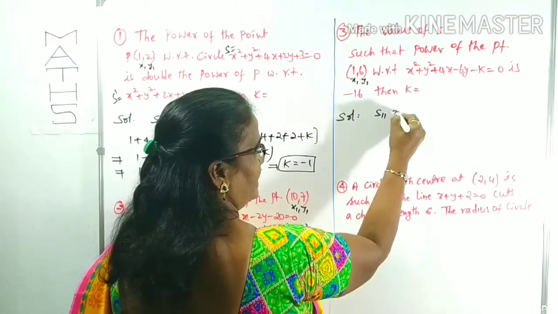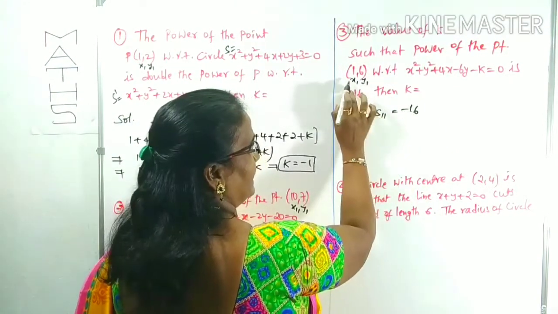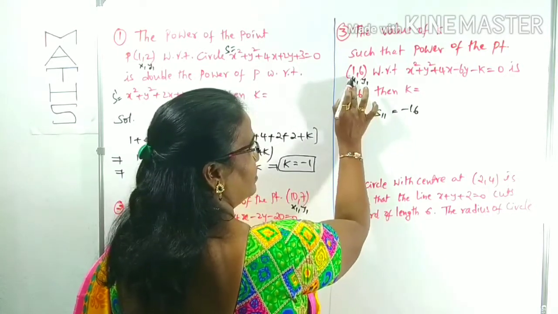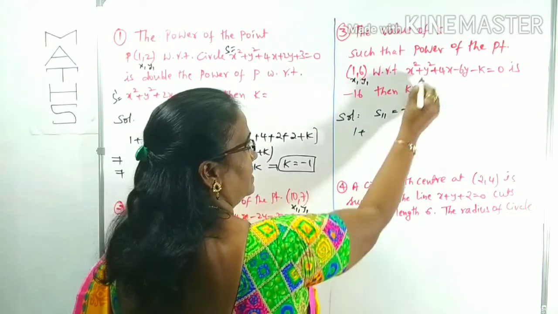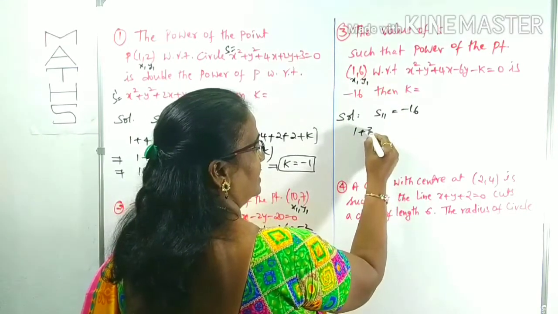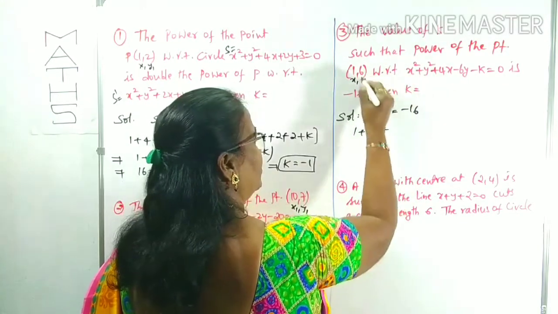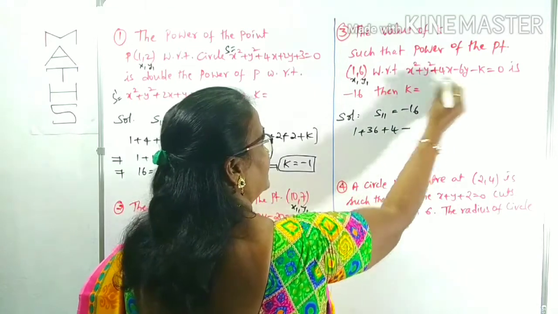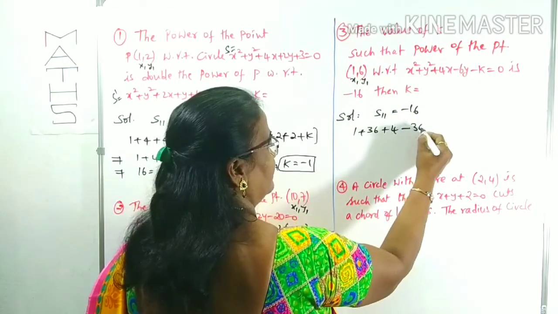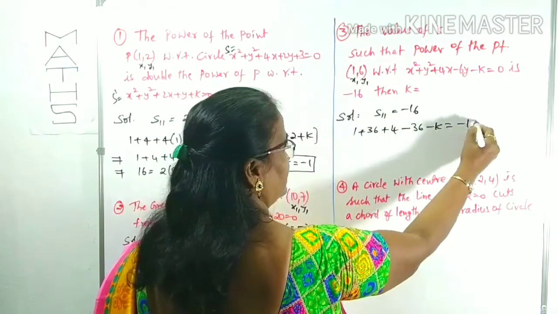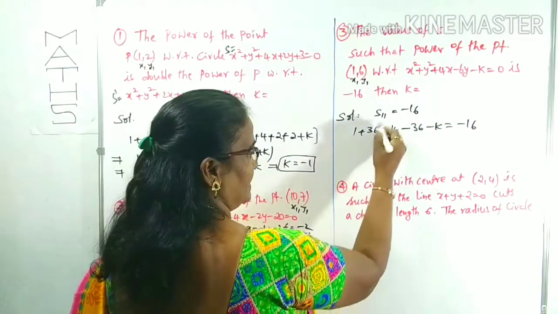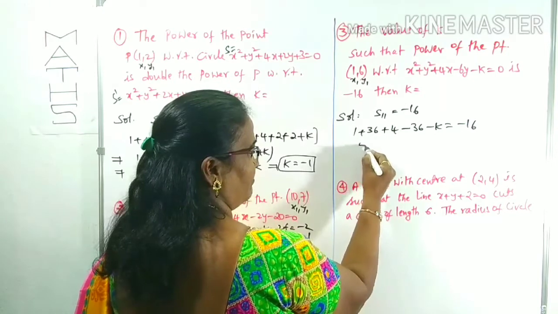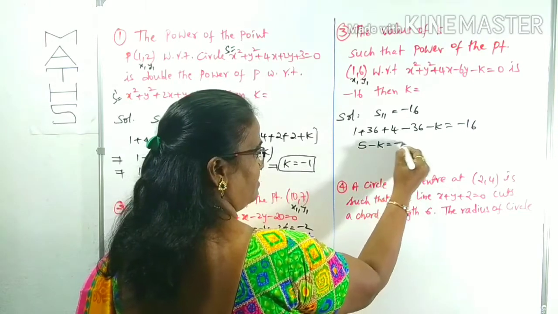S11 is given as minus 16. Substitute 1 and 6 here. In place of x is 1, 1 square is 1, plus y is 6, 6 square is 36. Plus 4 into 1 is 4. Minus 6 into 6 is 36, with the minus k is equal to minus 16. Plus 36 minus 36 gets cancelled. 1 plus 4 is 5, with the minus k is equal to minus 16.